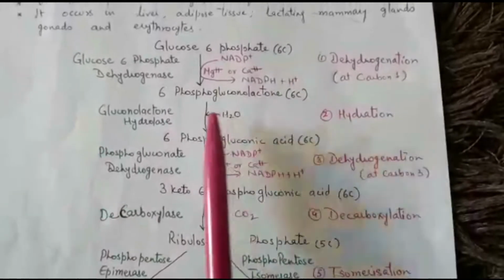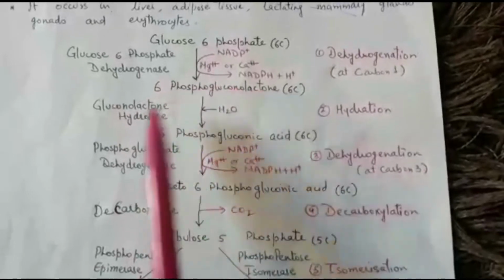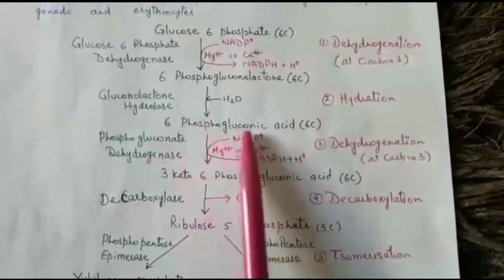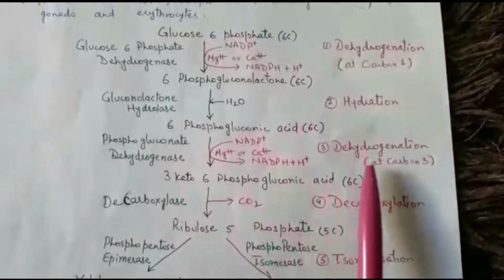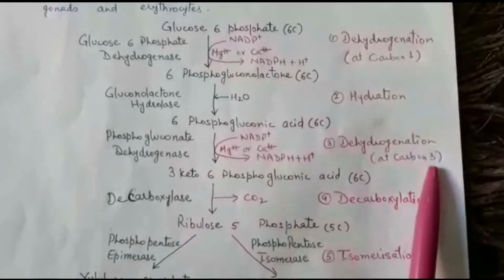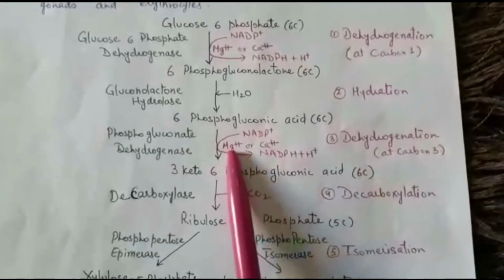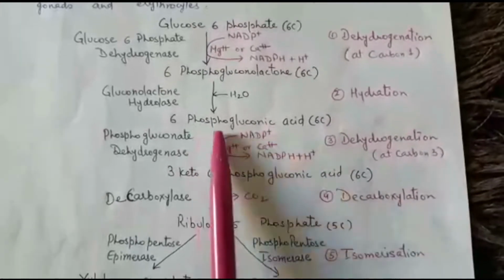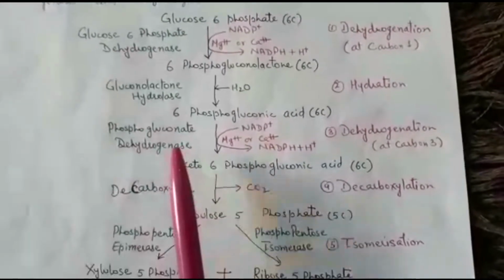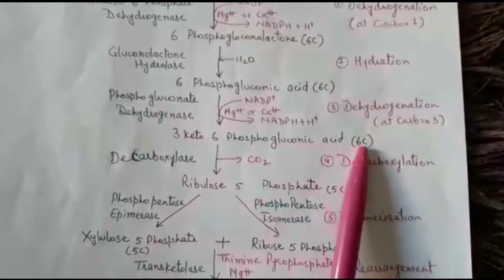Second step is hydration, means addition of water. So name of enzyme will be phosphogluconolactone or gluconolactone hydrolase. It results in the production of again 6 carbon sugar, 6-phosphogluconic acid. Third step is again dehydrogenation, removal of hydrogen, but these hydrogens are removed from carbon atom 3. So they are again picked up by NADP, which is reduced to NADPH in presence of magnesium or calcium ions. The name of enzyme is phosphogluconate dehydrogenase, resulting in the formation of 3-keto 6-phosphogluconic acid. Again it is 6 carbon.